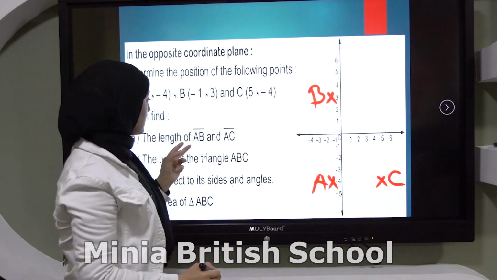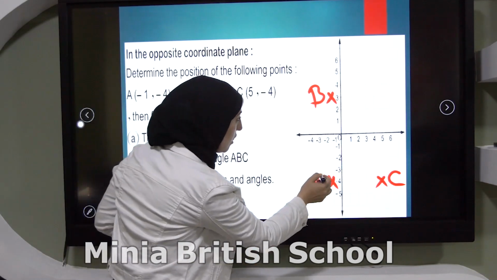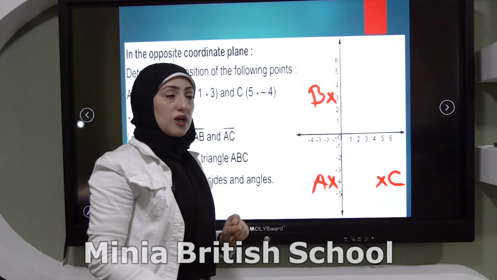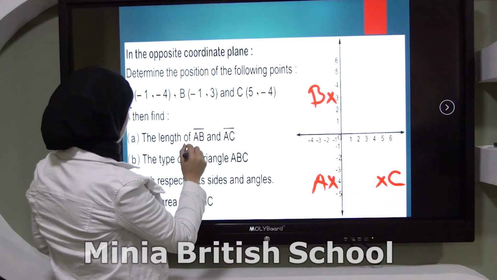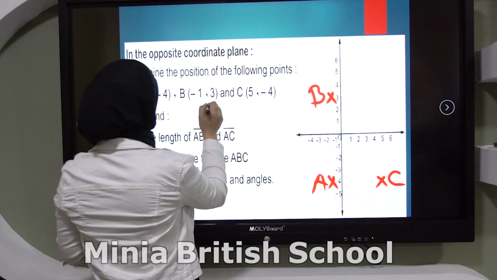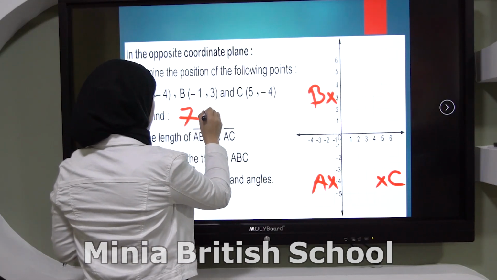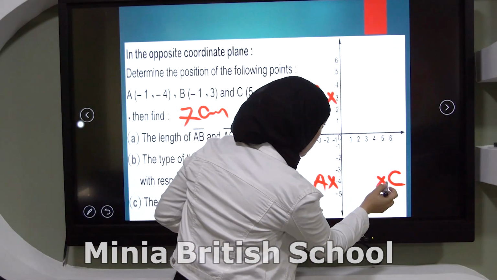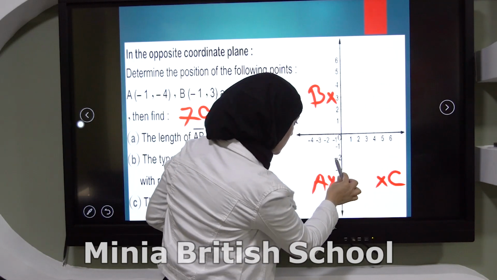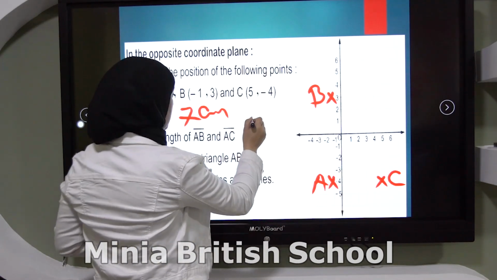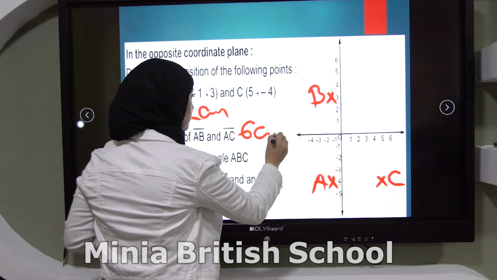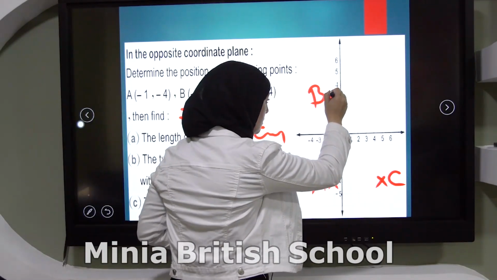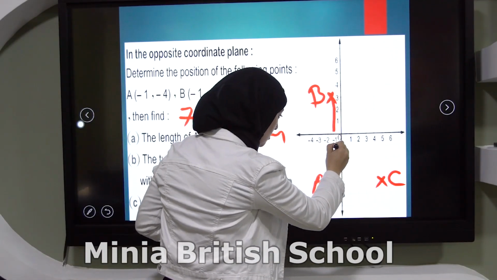Then find the length of AB. The length of AB. 3 minus negative 4, it will be 7 centimeters. And AC here, 5 minus negative 1, so it will be 6 centimeters. What is the type of this triangle? I'll join the points together.